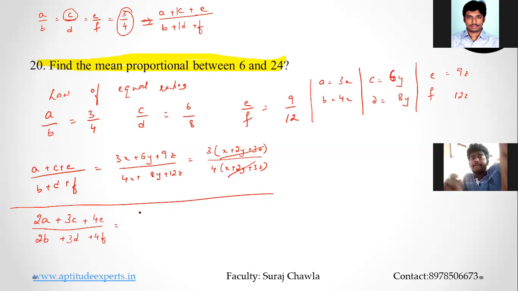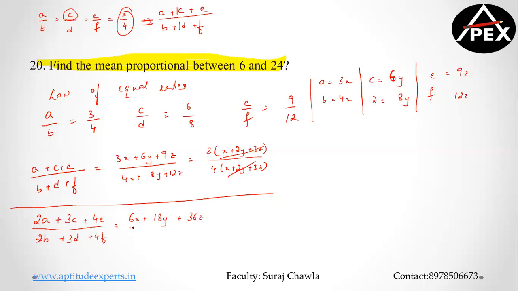So 2 into 3, this will be how much? 6x. 3 into 6 will be how much? 18y. 4 into 9 will be how much? 36z. Divided by 2 into 4 will be 8x. 3 into 8 will be 24y. And 4 into 12 will be 48z. Now from the numerator, you can take a 6 common. This will give you x plus 3y plus 6z.